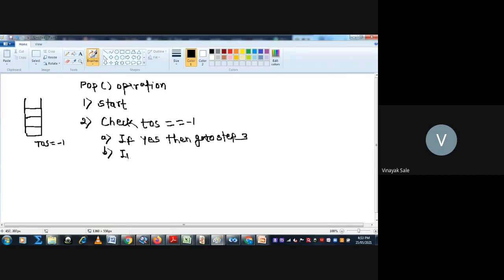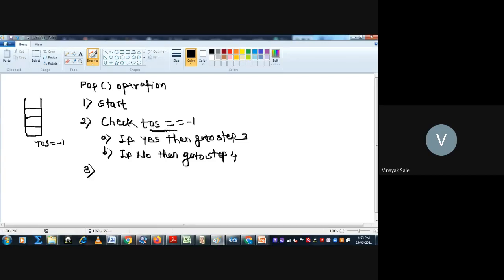If no, then go to step 4. So what is step 3?